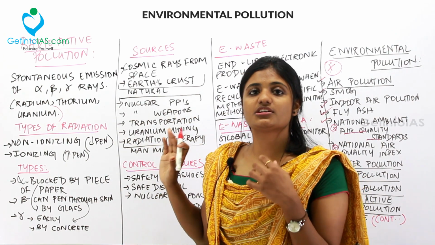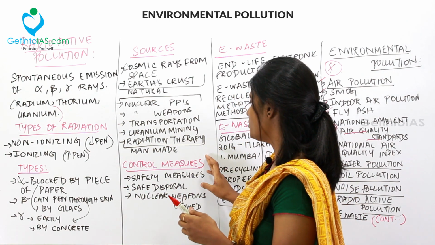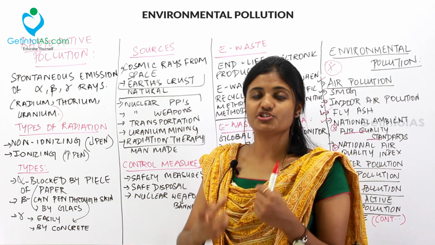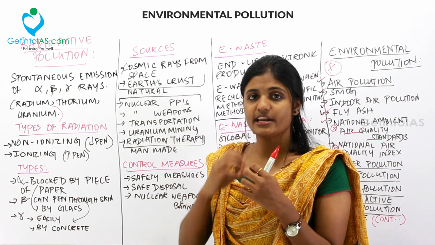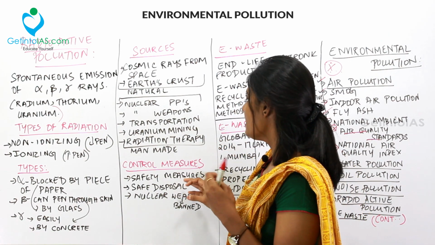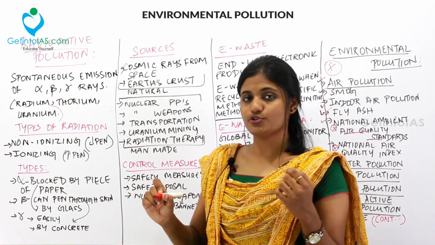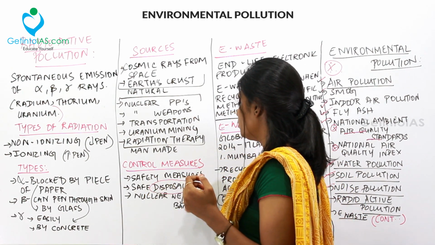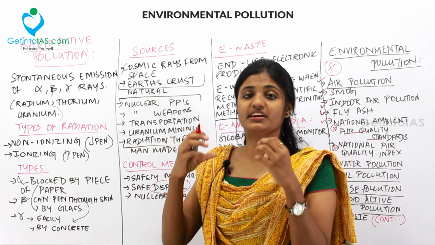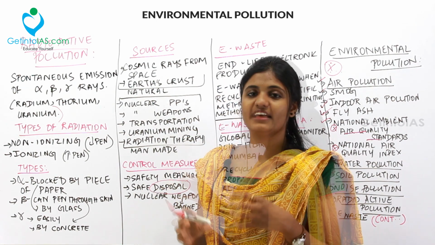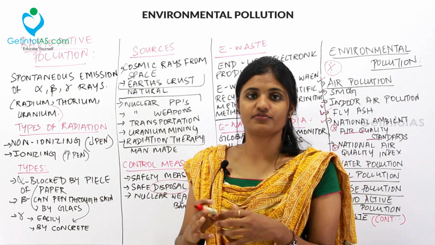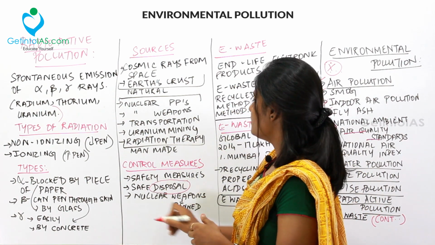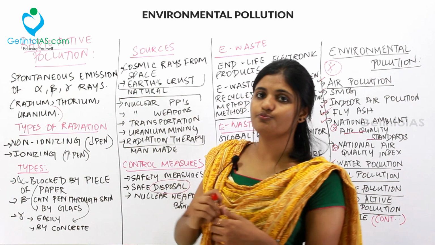And then coming to the control measures, the control measures include safety measures in which the materials can be transported very safely, and the use of radiation therapy can be reduced a little. And then coming to safe disposal, the nuclear waste materials should be disposed of very safely. And then lastly, the nuclear weapons should be banned in most of the countries. So these are the control measures under radioactive pollution.